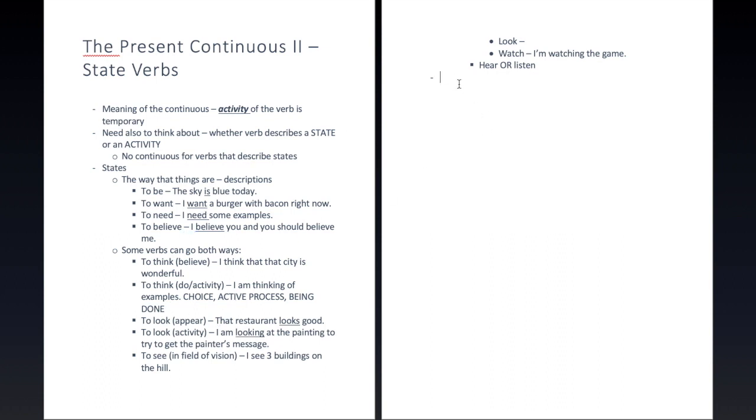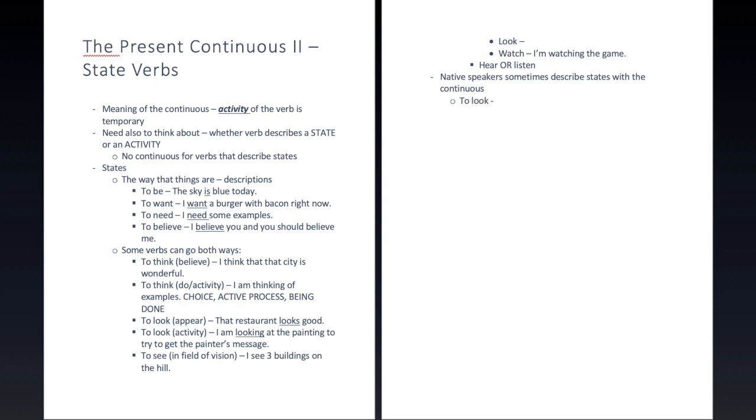So some states, let's say it this way, native speakers sometimes describe states with the continuous. All right, we said that we would have the example of look.